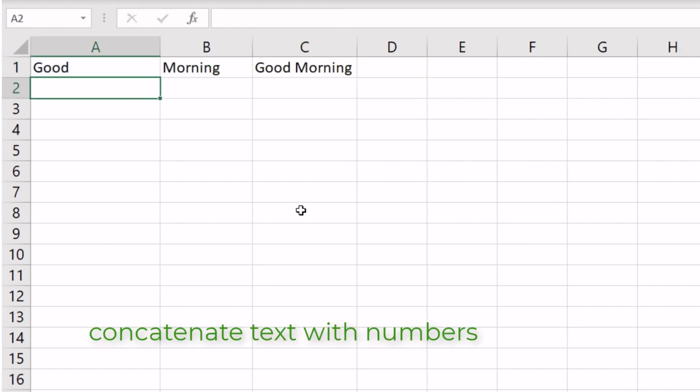If you have a number in a cell, Excel will turn that number into a string and add it to the other strings with the formula concatenate.